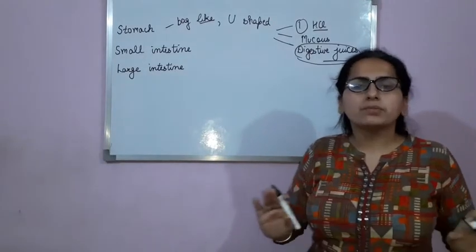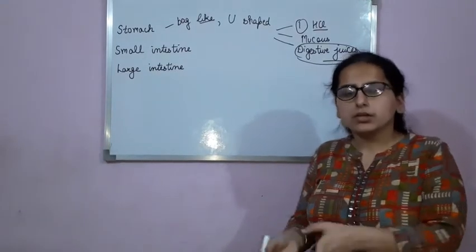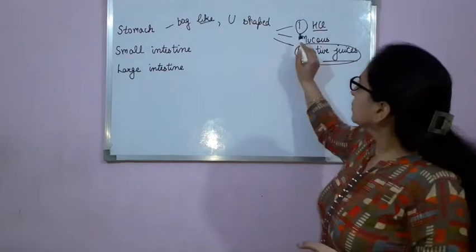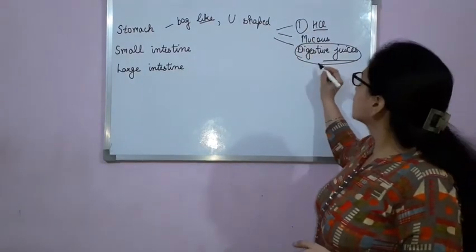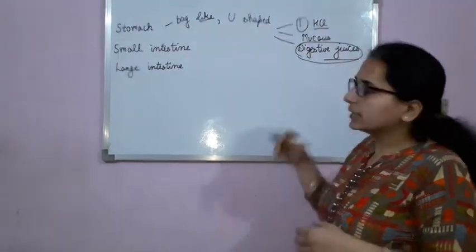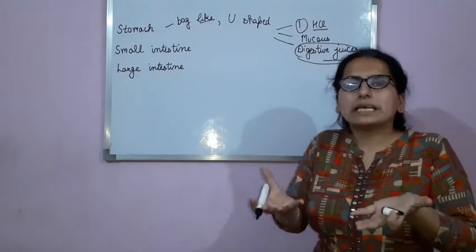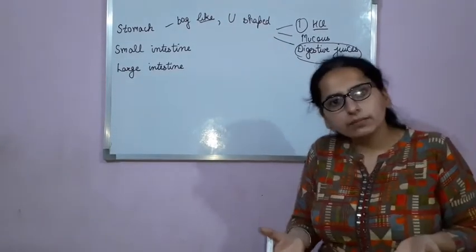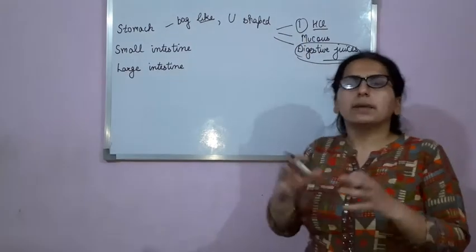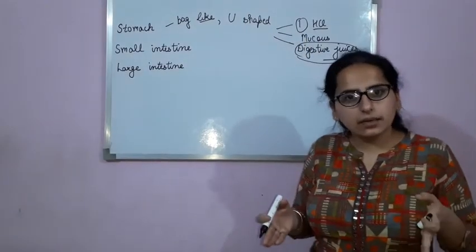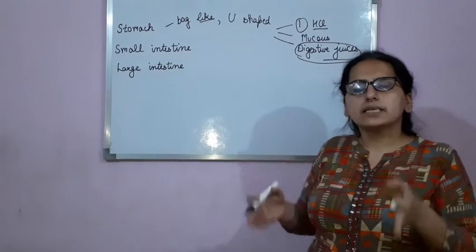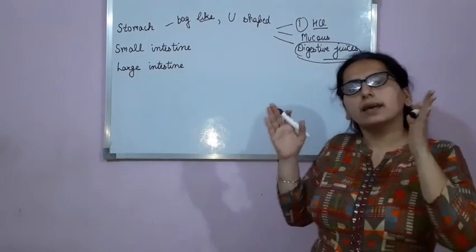Otherwise, they will not be able to work. So indirectly, HCl is helping digestive juices to get activated. So HCl makes the medium acidic so that digestive juices can act.